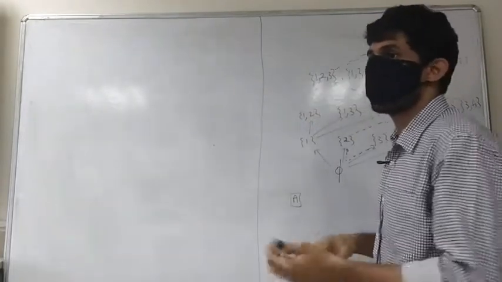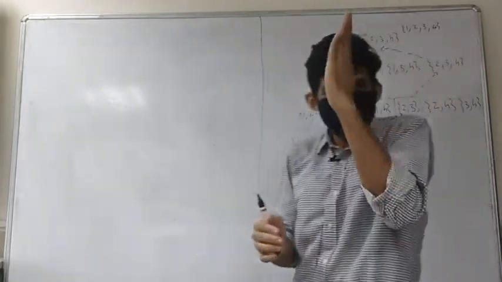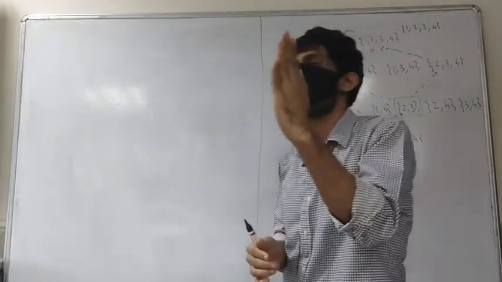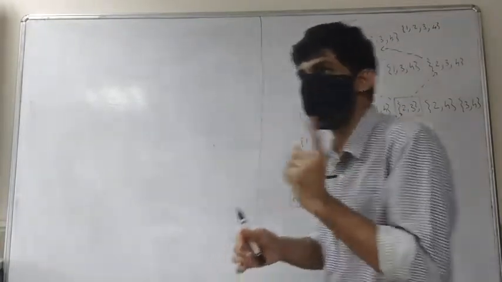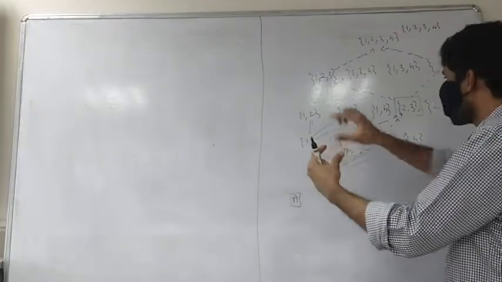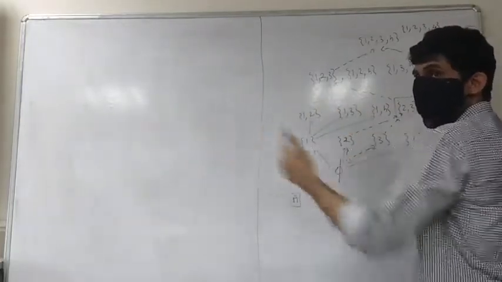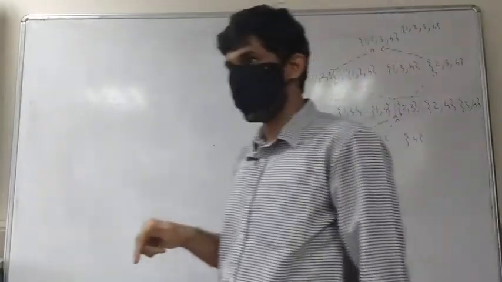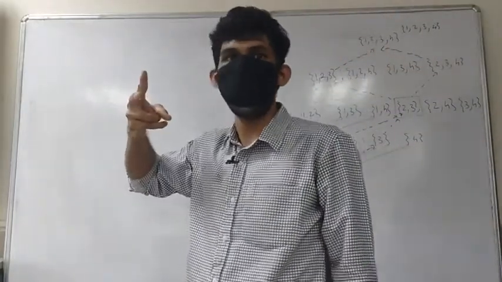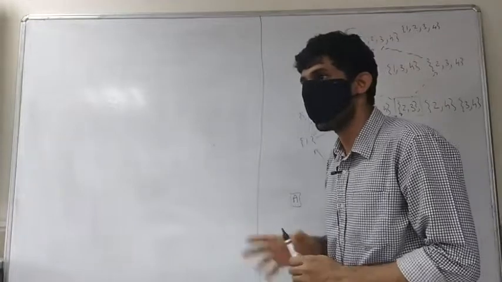So the highest one is in the middle when t is even. When t is even, the largest one is going to come in the middle. But when t is odd, you get 2, right?